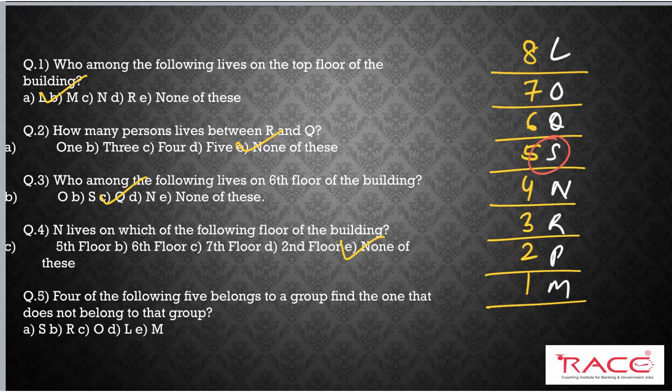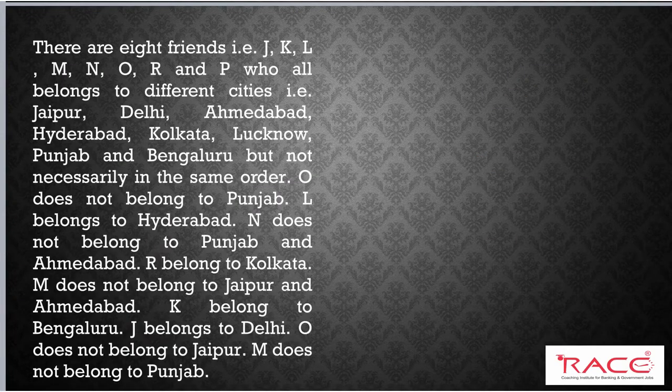Here. Second R, here. Third O. Fourth L. Fifth M. So you can see M, R, S and O are living on odd number floors, and L is living on an even number floor. So what is our right answer? L. Option D.